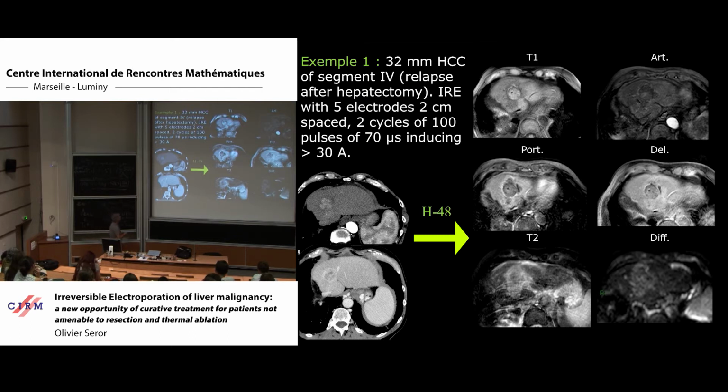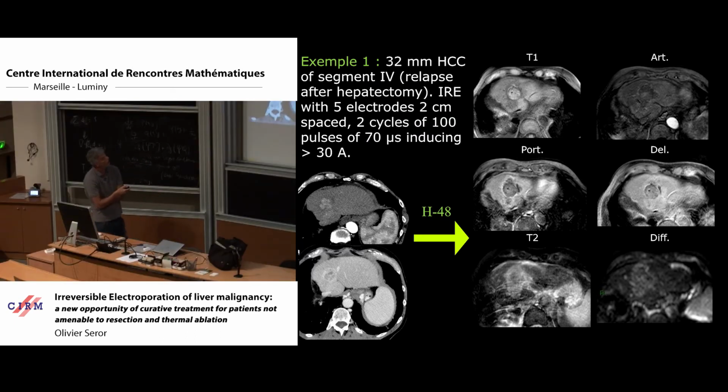So this is before the treatment, and just after electroporation, here at 2 days, we performed an MRI to assess the result. These four images are without any contrast injection. For MRI, we don't inject iodinated contrast but gadolinium contrast medium, and these images are obtained before injection.